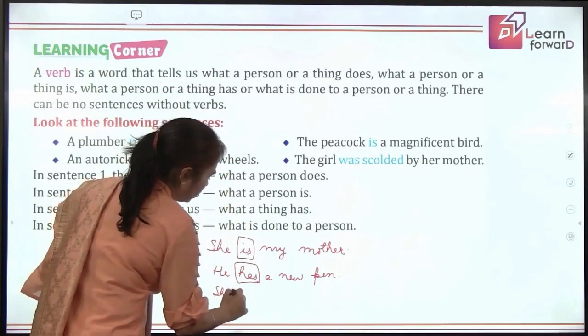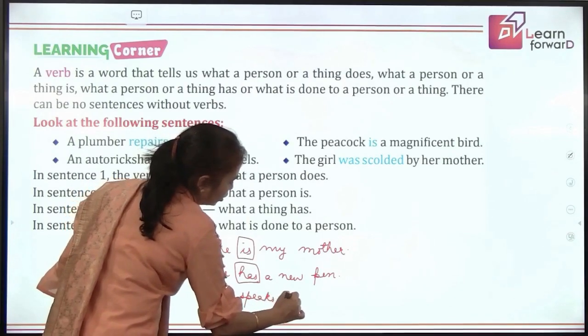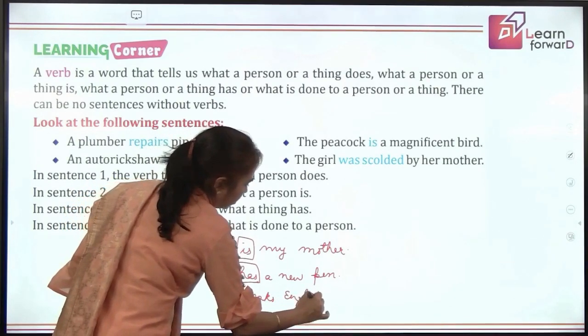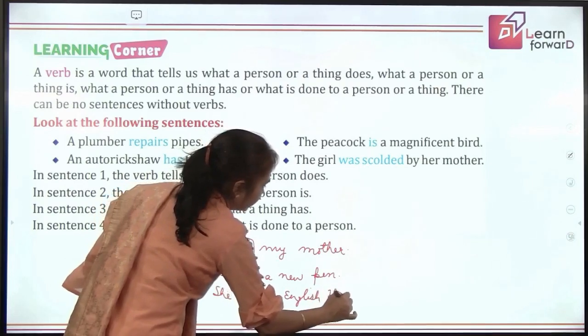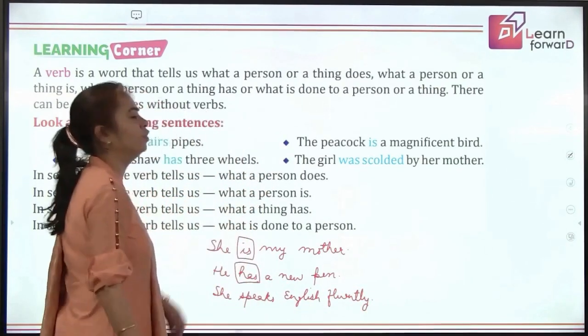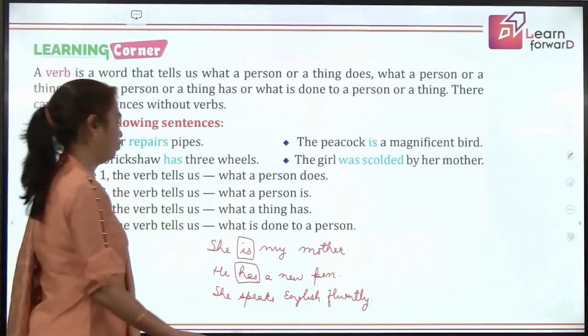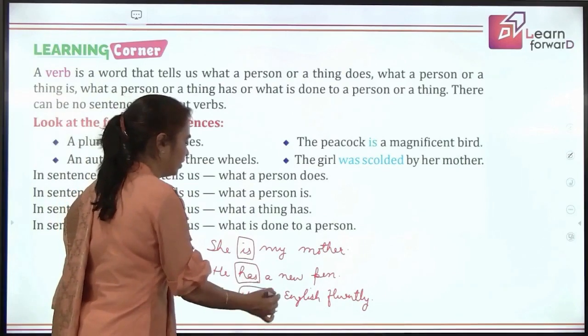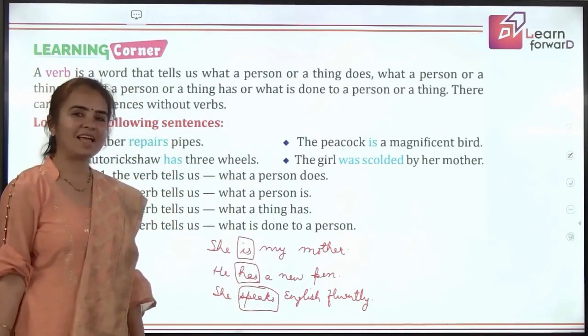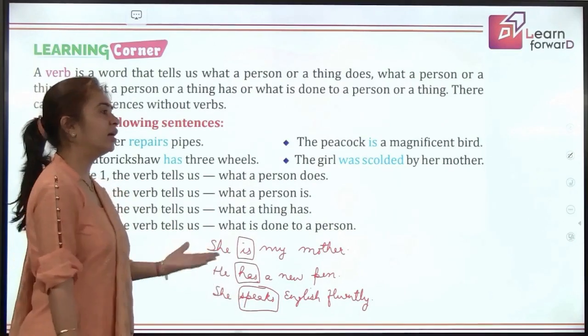She speaks English fluently. Is it a sentence? Yes, good. So I put a full stop here. Now what is the action here? What is the verb here? Perfect. Speaks. Is this an action? Yes, it is an action, children. So we have action. What other than action?